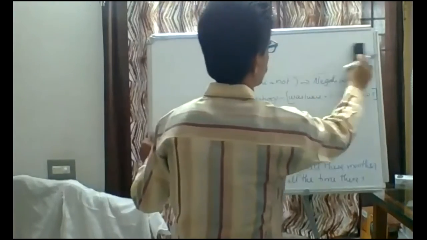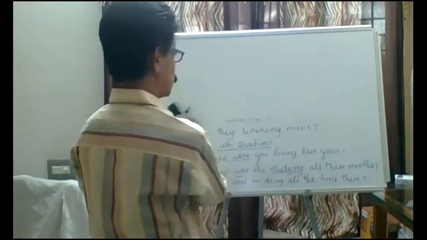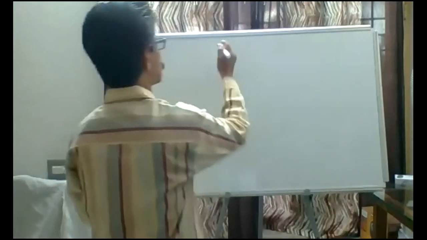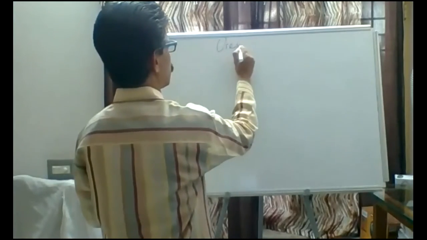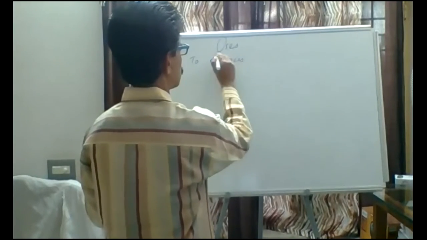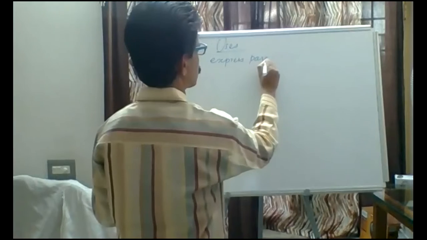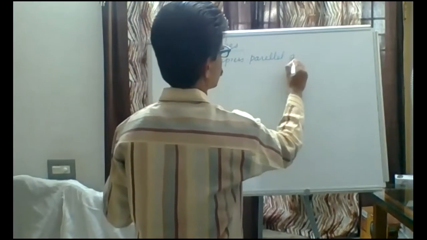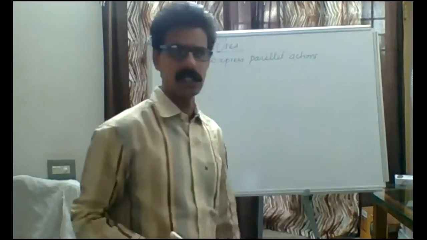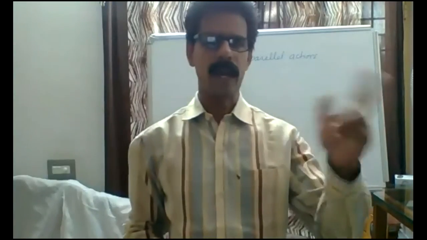Let me come to the uses of past continuous. Where we should use and in which context you can use this past continuous. Let us see. Past progressive is used to express parallel actions. What is parallel actions? Sometimes two actions happen parallelly.